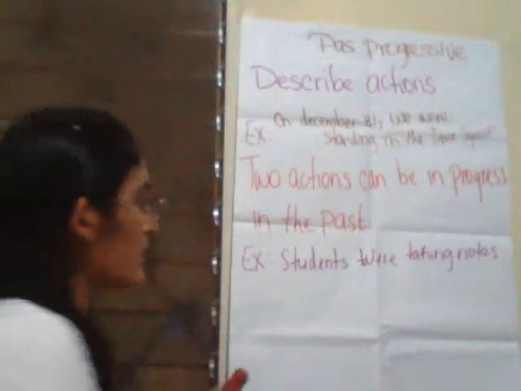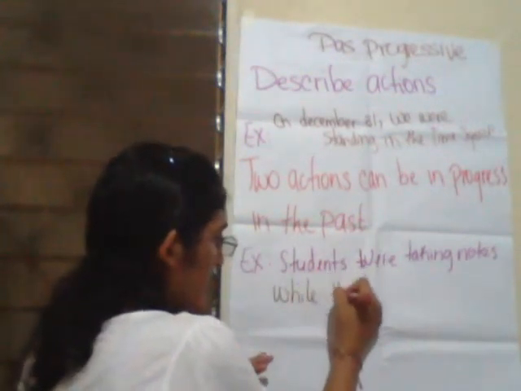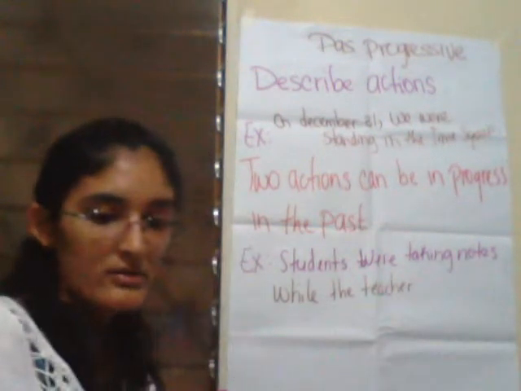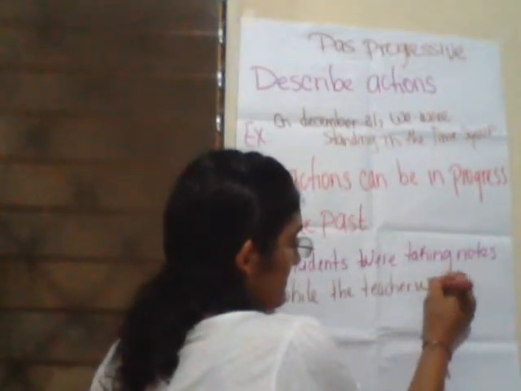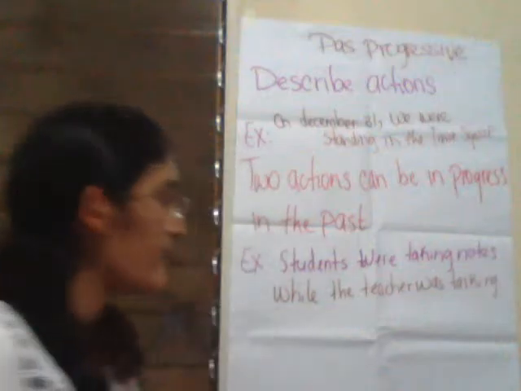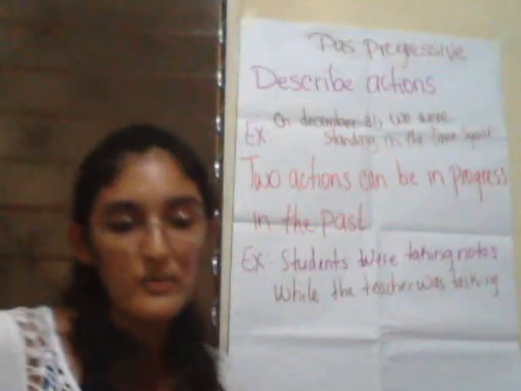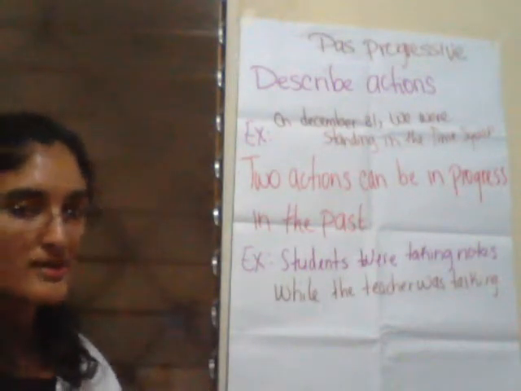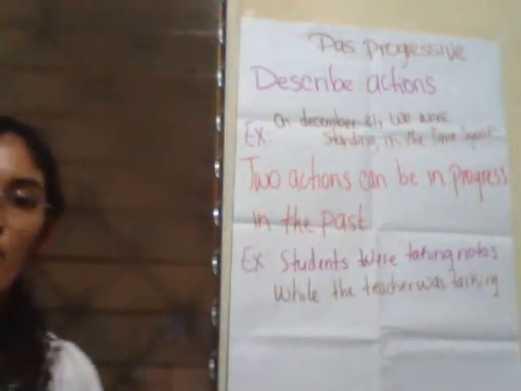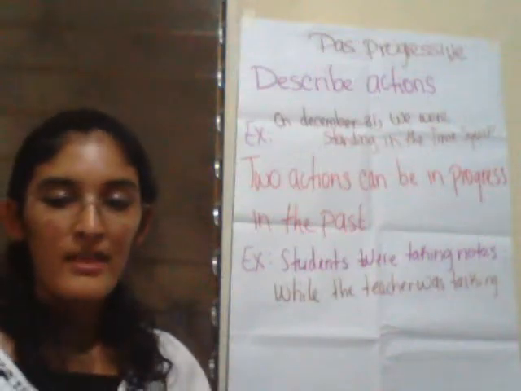In this case, we use the time clause while the teacher was talking. Here we have two actions that were in progress at the same time. The students were taking notes while the teacher was talking.